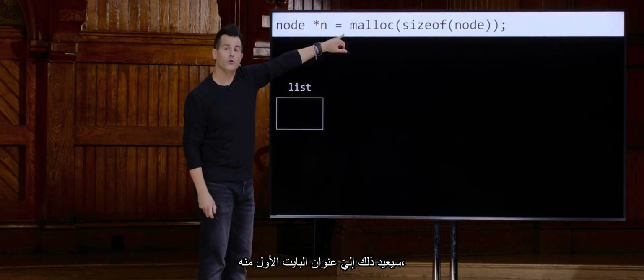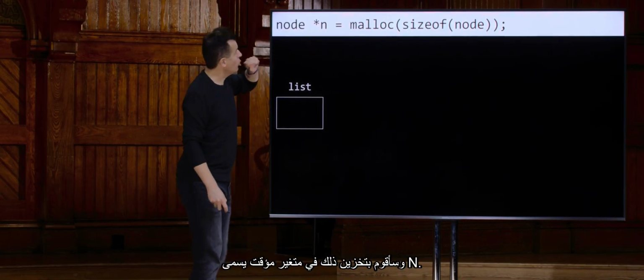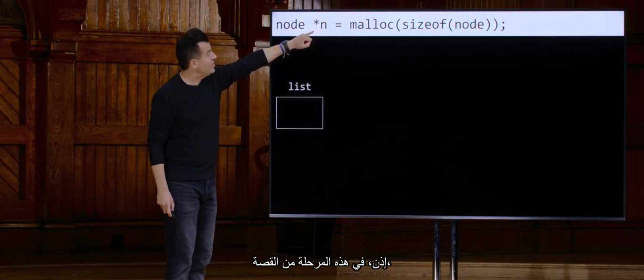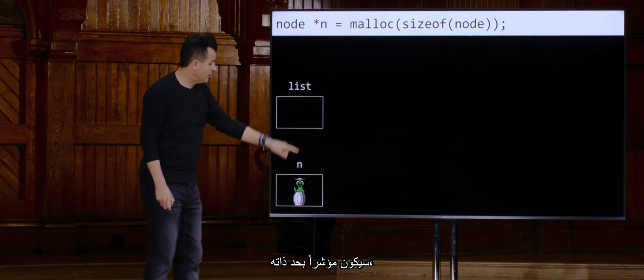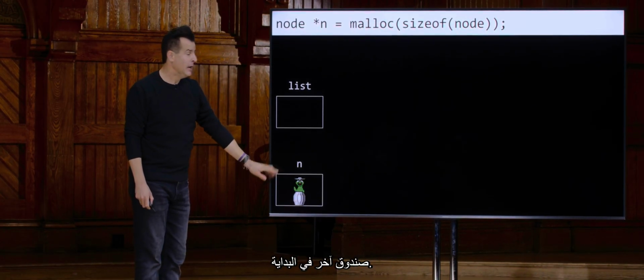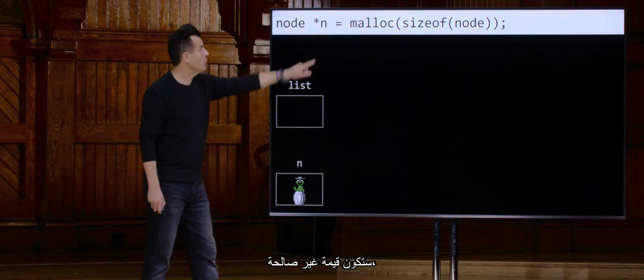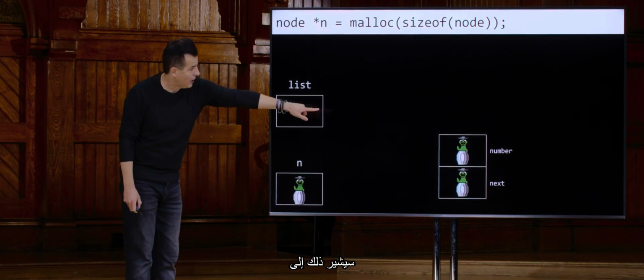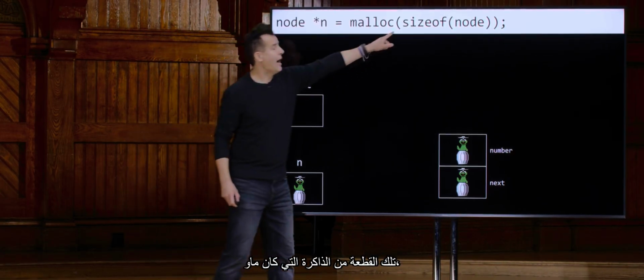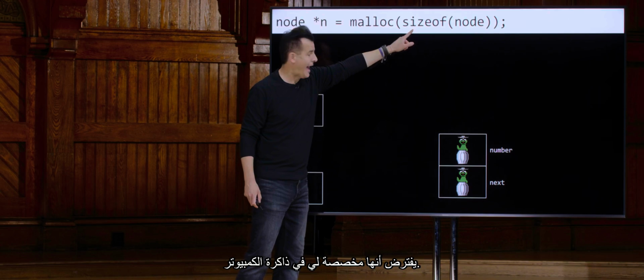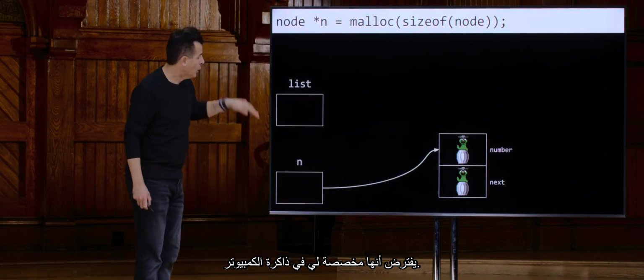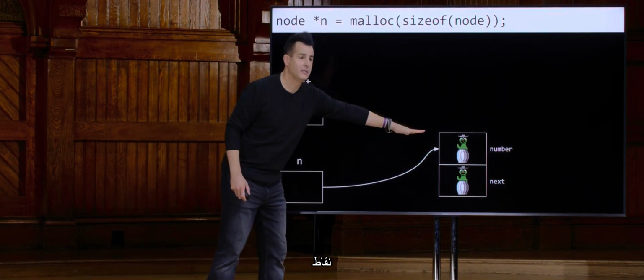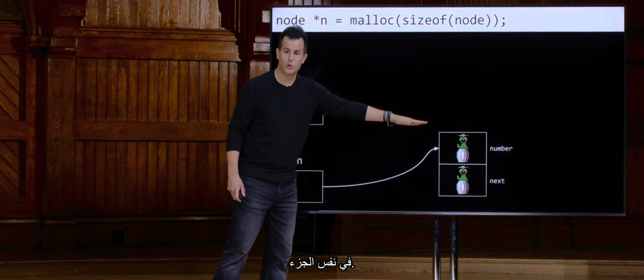That's going to return to me the address of the first byte thereof. And I'm going to store that in a temporary variable called n. So at this point in the story, n is going to be a pointer of its own, another box, that initially, sure, is going to be a garbage value. But because I am using the assignment operator, it's going to point to that chunk of memory, which malloc, if successful, presumably allocated for me in the computer's memory. So n, for all intents and purposes, points at that same chunk.